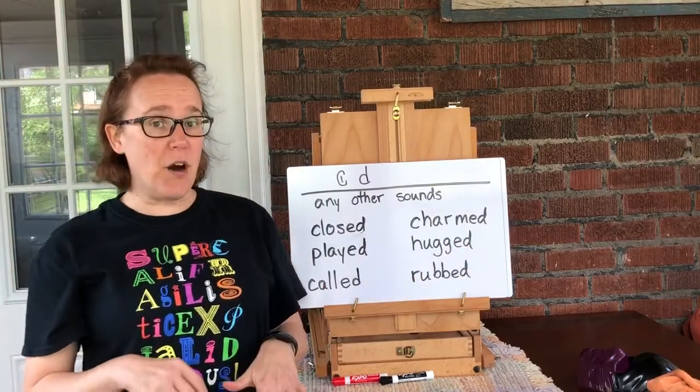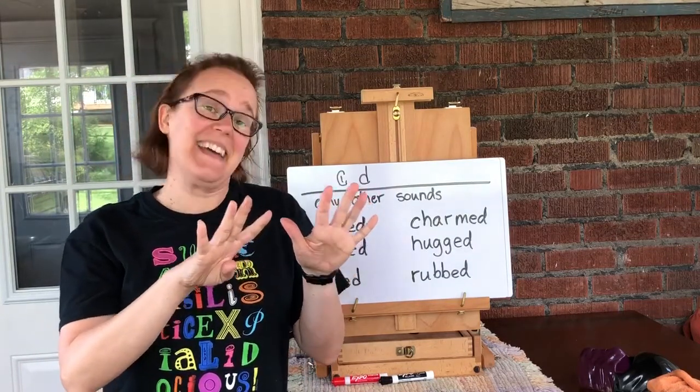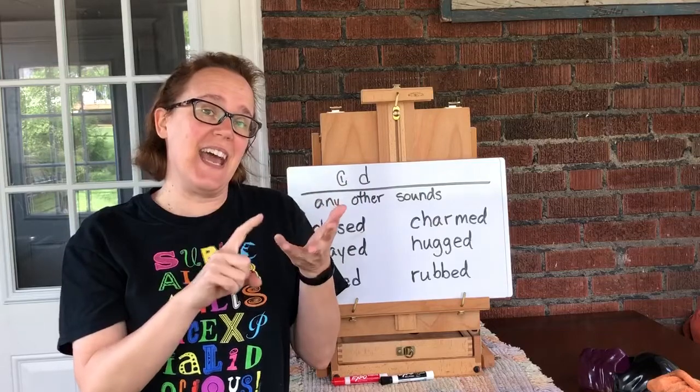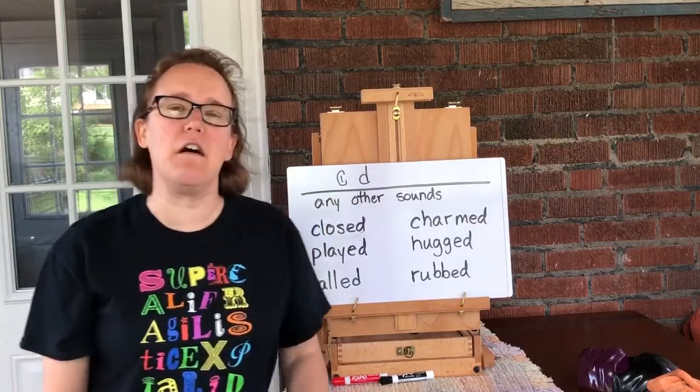So, if you know the 9 sounds that use ed and t, then everything else does a d. And you can read all those words.